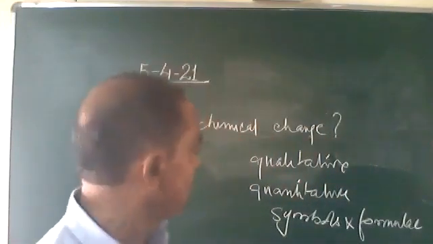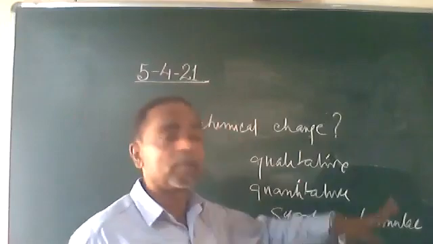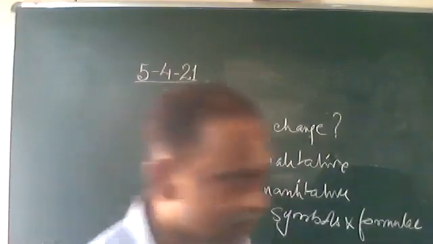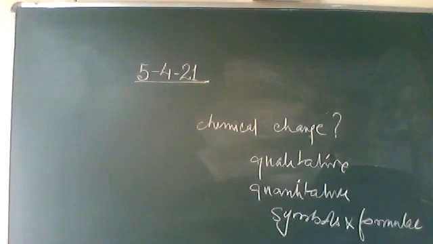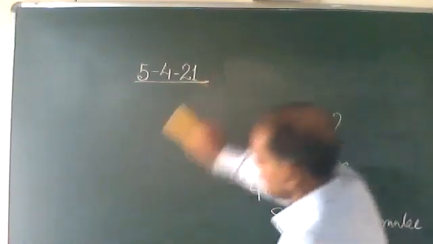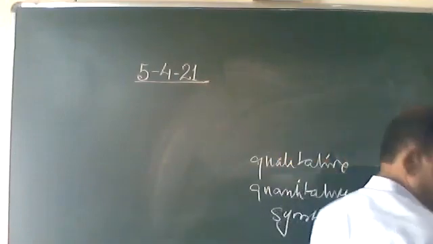You can see that now? Symbols and formulae.